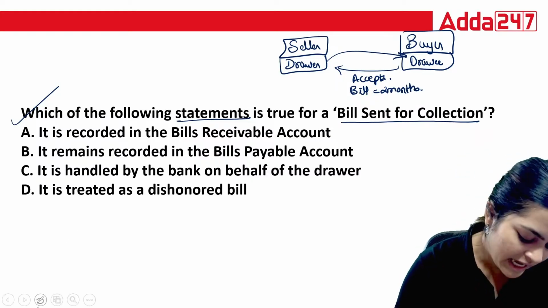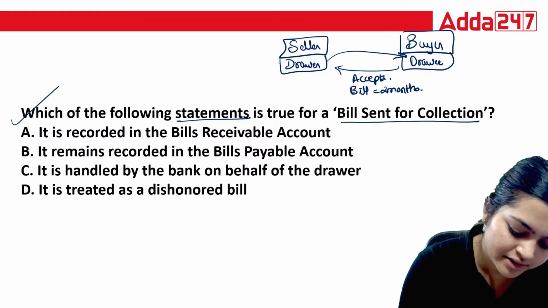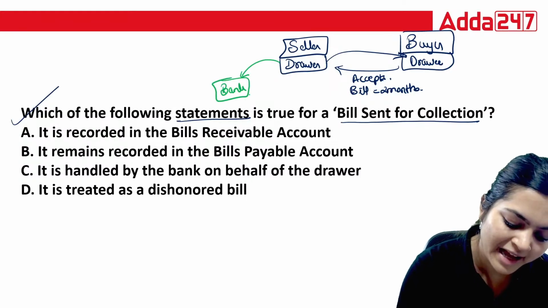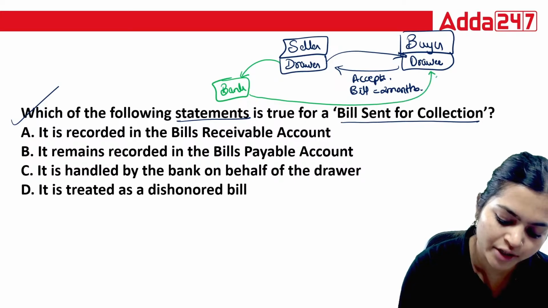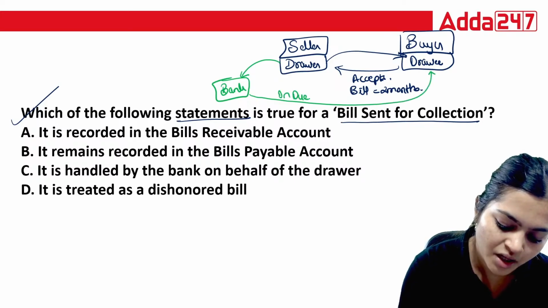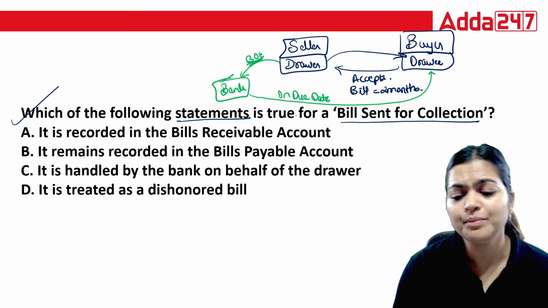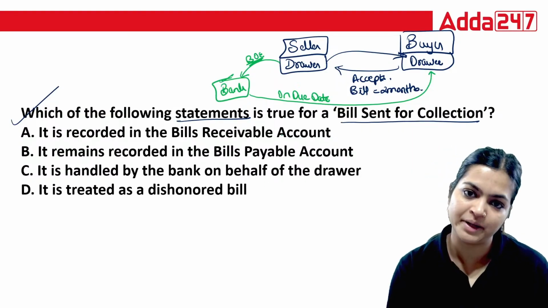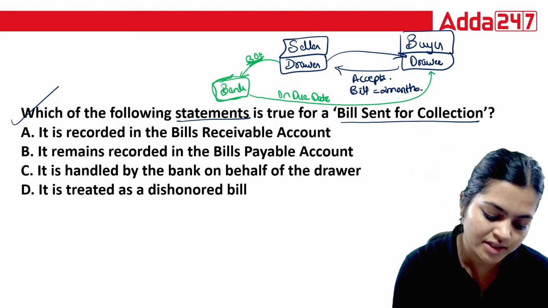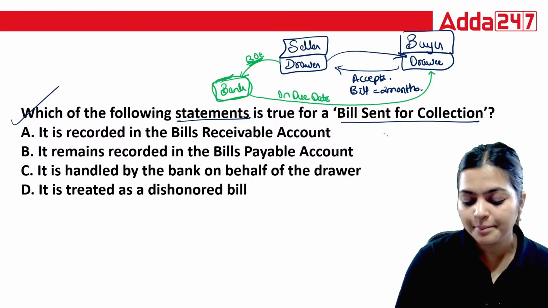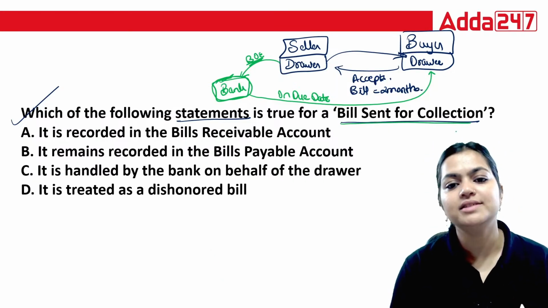Now, on the due date, the drawer gives this bill to the bank. Why are you giving this bill to the bank? Bank, please go and collect the amount on the due date. On the due date, you gave this bill of exchange to your bank, asking the bank to please go and collect that bill on behalf of me. So if your bank is doing this work for you, then that is bill sent for collection.